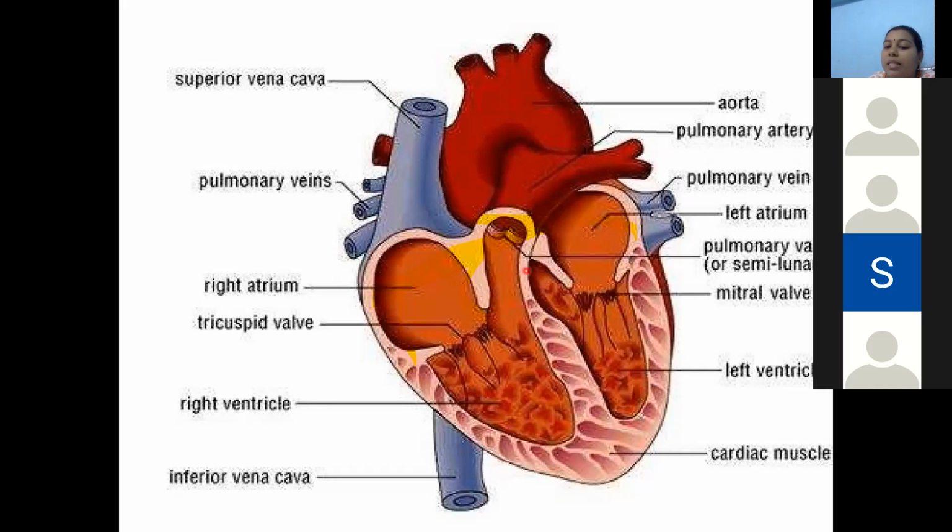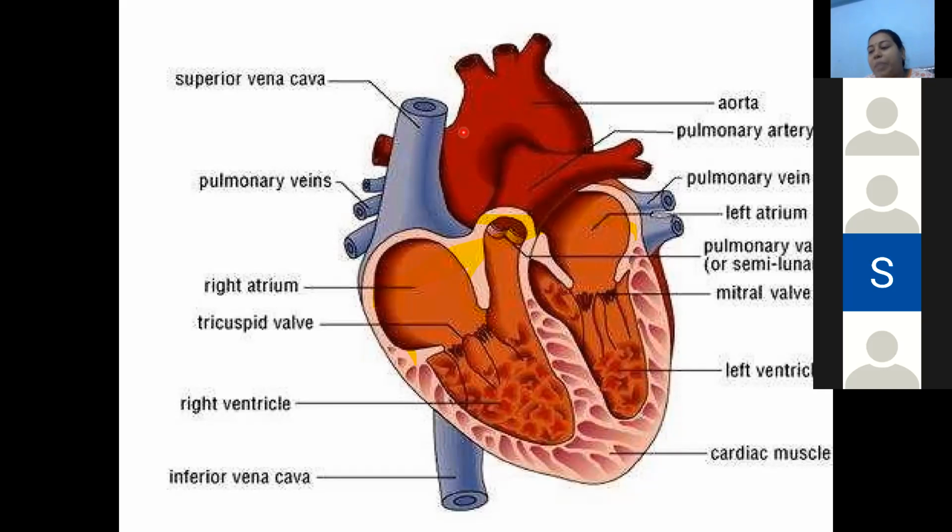Tricuspid valve. In the same way, this side also, means on the left side also, we are having the valve in between the left auricle and the left ventricle, that is mitral valve. We can also call it as a bicuspid valve. Understand? Tricuspid and bicuspids. So these are the valves present in between the auricle and the ventricles.